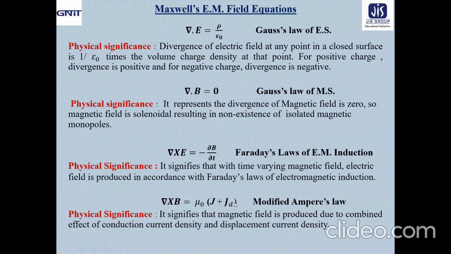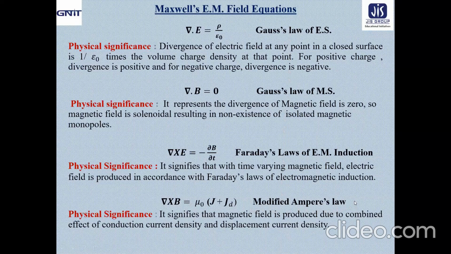Now, when it is asked about Maxwell's electromagnetic field equations, you have to write all these four. Mind it, if you write the old version of Ampere's law, it will not be considered as Maxwell's electromagnetic field equations.